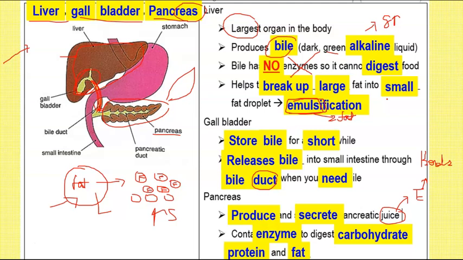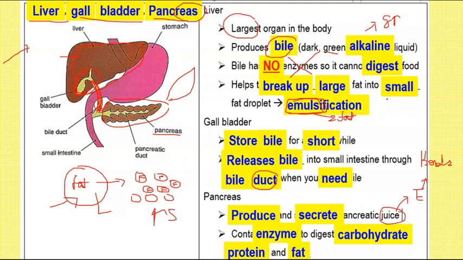Okay? Alright, so I'm going to stop here. Thank you very much for listening to Miss Lee. I hope that you can consolidate all our learning. Today we learned about the alimentary canal. We learned about the liver, the gallbladder, and the pancreas. We learned about peristalsis, which is the process where muscles contract to push food down our body even against gravity.